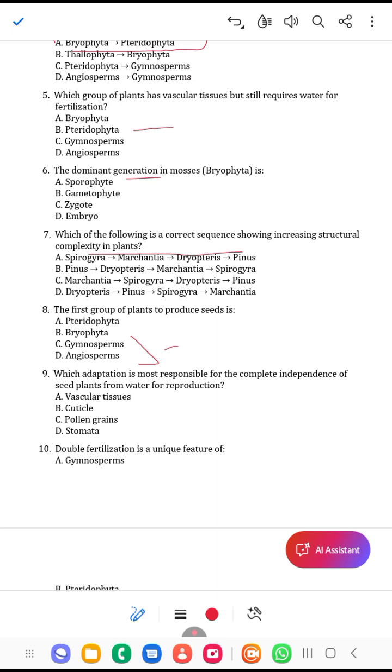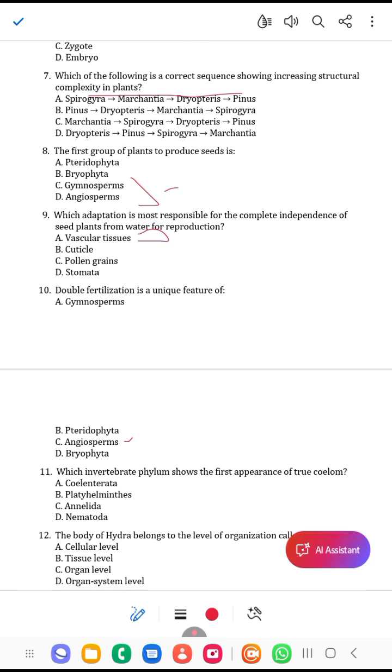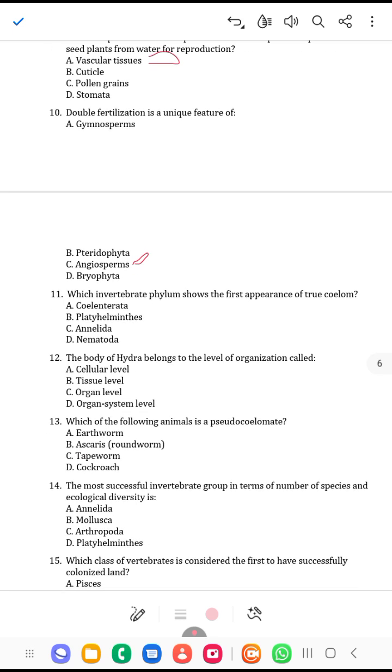Now number 9. Which of the following is most responsible for the complete independence of plants from water? The answer is vascular tissues. Now, double fertilization is a unique feature of angiosperms. Which of the following invertebrates shows the first appearance of a true coelom? That is the phylum Annelida. Now 12. The body of Hydra belongs to which level of organization? The tissue level. You can check it in the previous video.